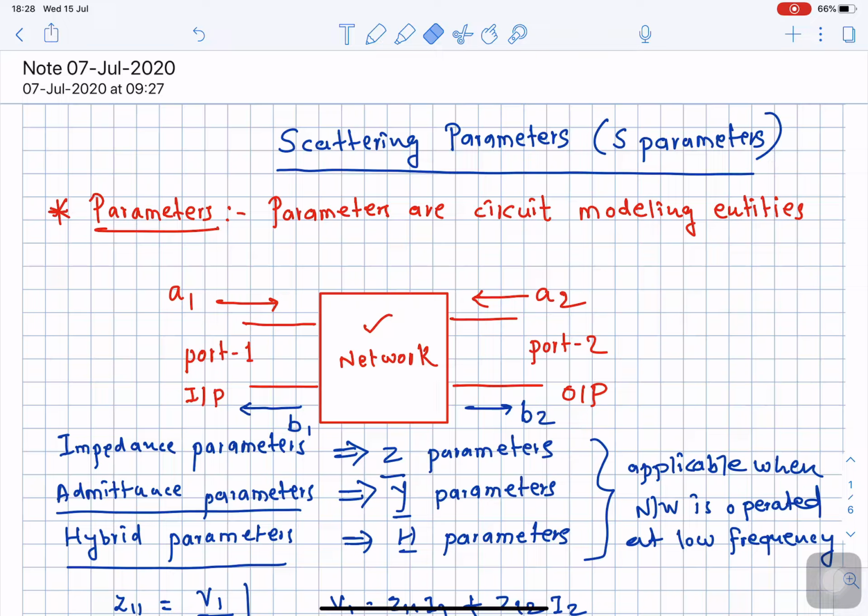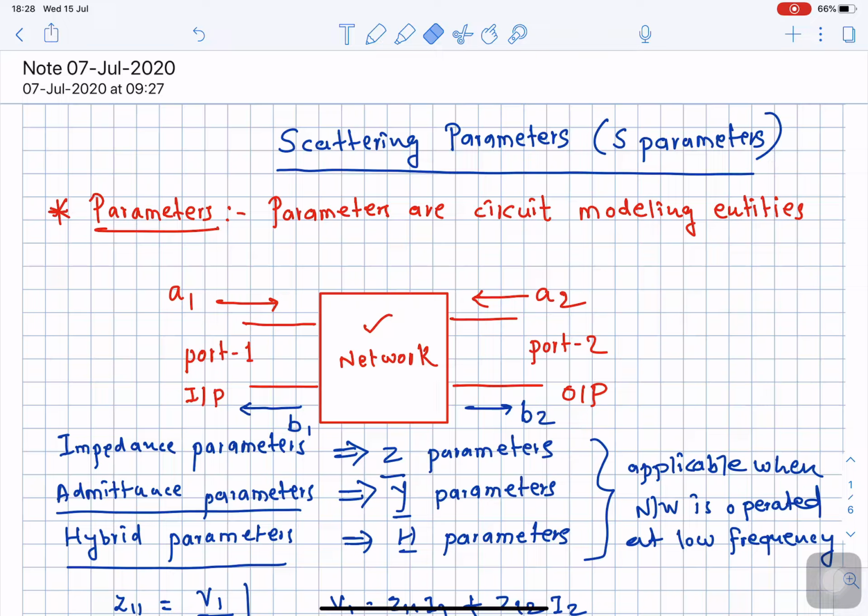So the similarity in using this low frequency circuit analysis, applicable to both impedance and admittance parameters and even the hybrid parameters, that is the H parameters, is that selectively we need to put open circuit and short circuit conditions on the given network.